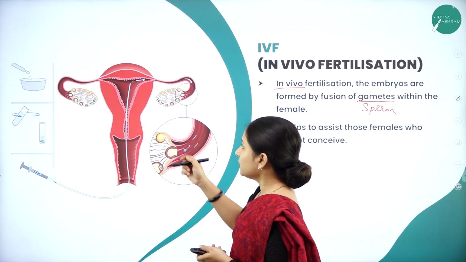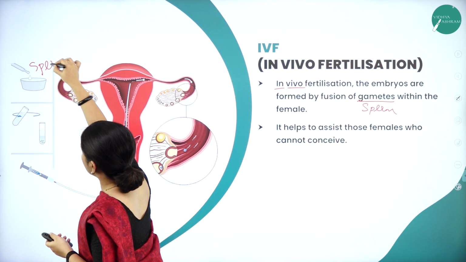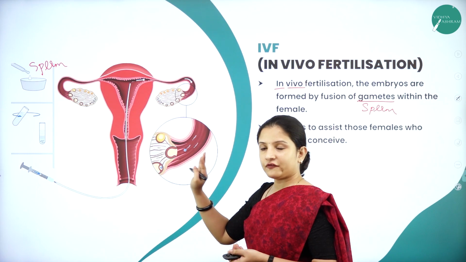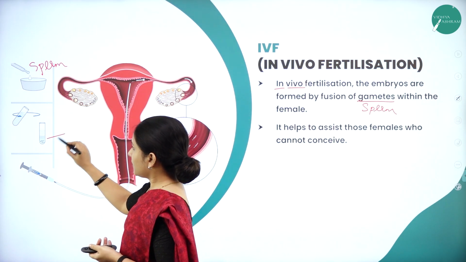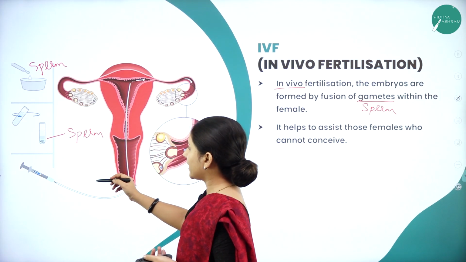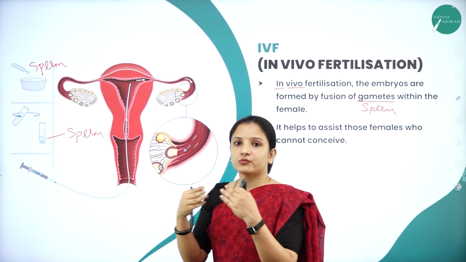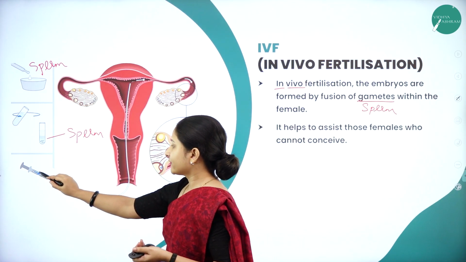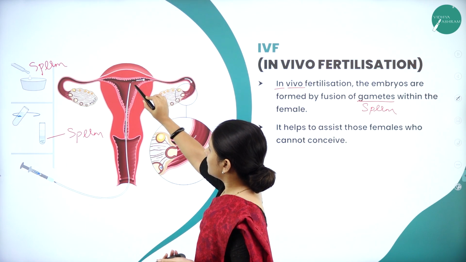So you can see here what they do is they first collect the sperm. Here they only collect the sperm. They will not collect the ova or the egg of the female. They'll only collect the sperm, and then they will select the sperms which are motile. Only those sperms which are motile, or those sperms which are capable of fertilizing, will be selected, and through a catheter they will be directly introduced.